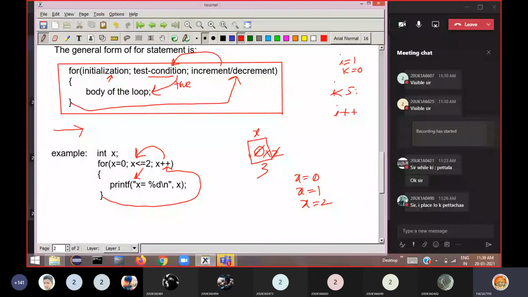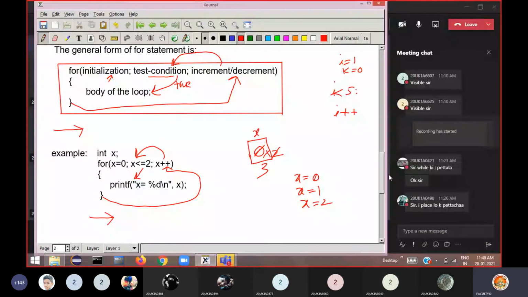Now again test the condition. Okay, 3 less than or equal to 2, false. Okay, so then the loop will be terminated. Then control goes to the statement following the for statement. So here we have not provided any statement. So we just show that the control leaves or exits or terminates from the for loop, we can say. Okay, so this is how it repeatedly executes the body of the loop as long as the condition is true. So here the convenient way of writing a loop is all the three we write at one place: initialization of the variable, test condition and incrementing of the variable.